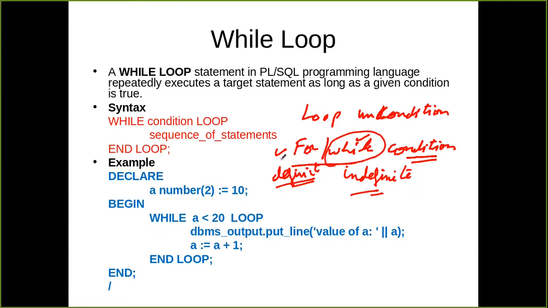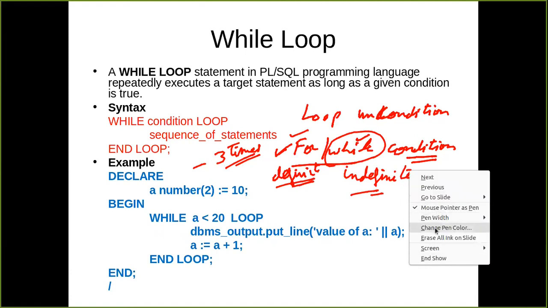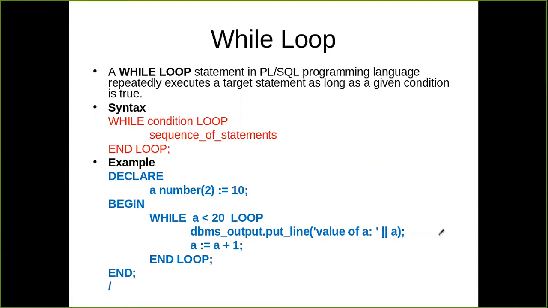Otherwise, when we have a definite case, for example, if we fix that the password will be entered three times and after that your account will be blocked, then we are fixing the number of iterations, and in that place we can use the for loop. So we have either a definite case or an indefinite case. The same is the case with PL/SQL. We have two kinds of loop: one is the while loop, another is the for loop. While loop is the indefinite case, for loop is the definite case.